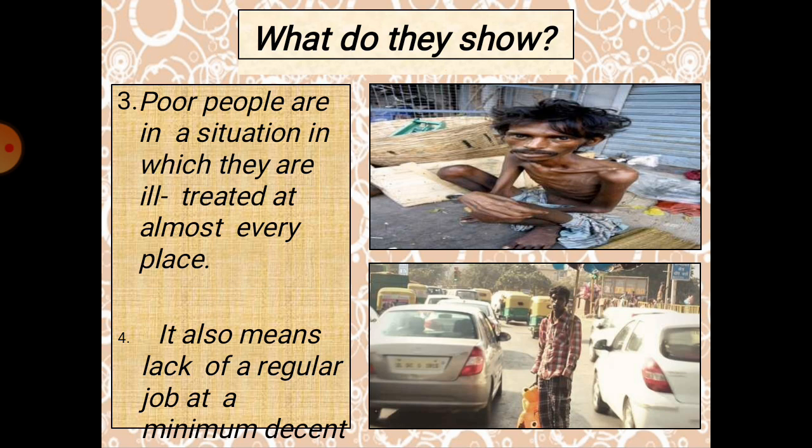Then the next thing, the final thing, is they have not got any help from anyone. Helplessness is there, where even the government has not considered them from the beginning. Now only they have taken measures, but from the beginning you can see that they did not concentrate on the poorer section of society, and they did not give much importance to people who are not regularly employed.